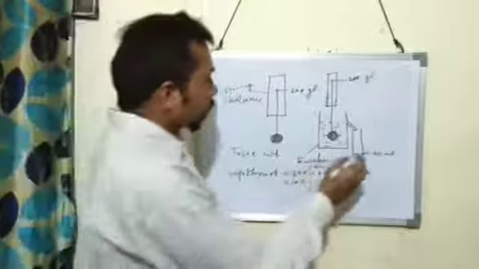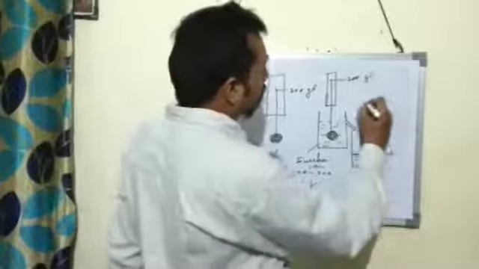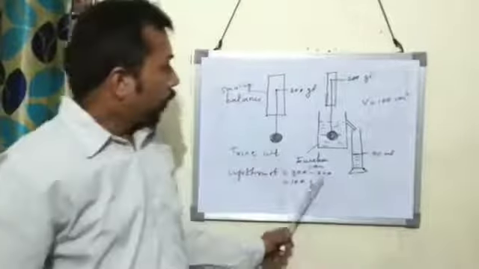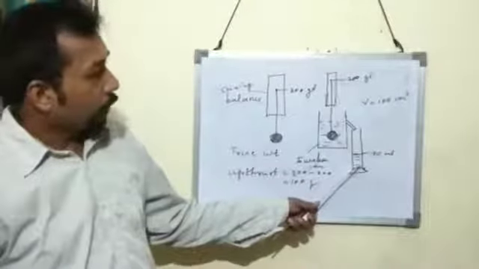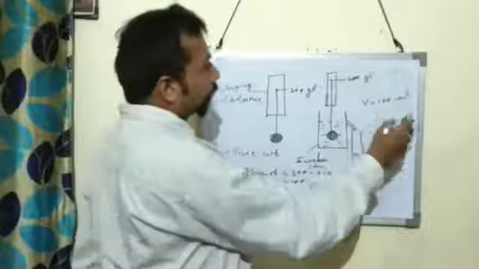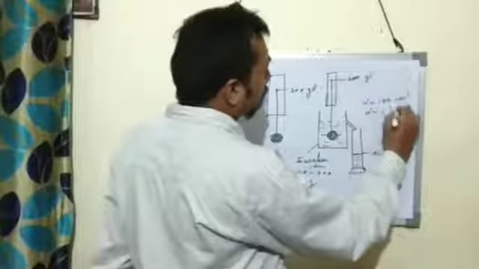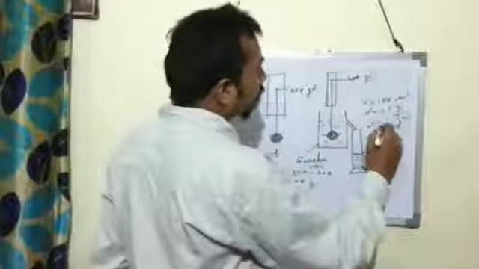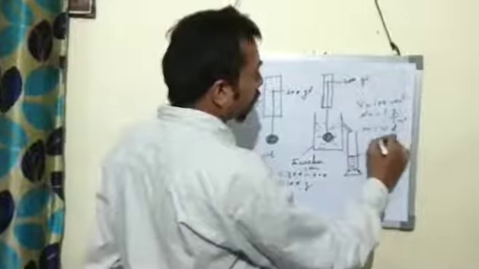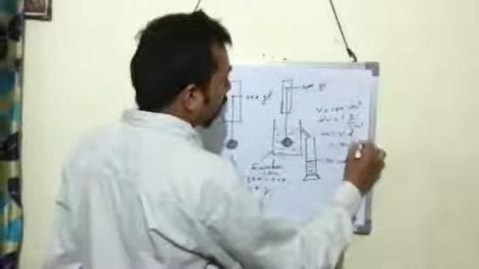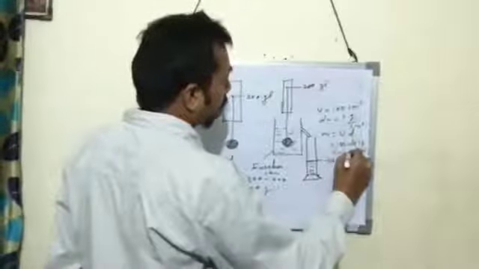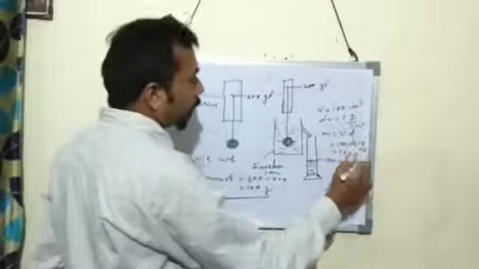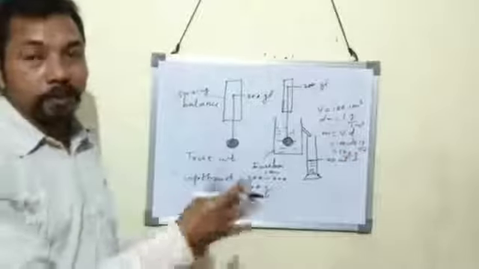And how much is the volume of water collected? Volume of water collected in the measuring cylinder is 100 ml or 100 centimeter cube. And density of water is 1 gram per centimeter cube. And you know mass is equal to volume into density. So mass of water collected is 100 centimeter cube into 1 gram per centimeter cube. That is also 100 gram. So the upthrust is 100 gram, and the weight of water collected is also 100 gram. Both are equal.